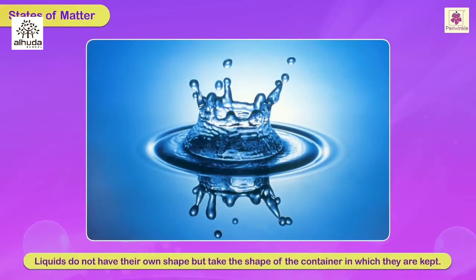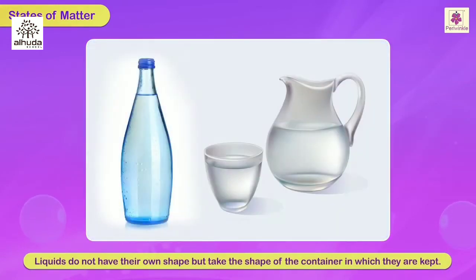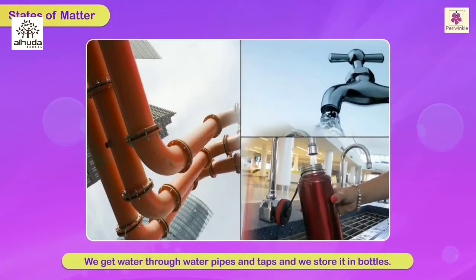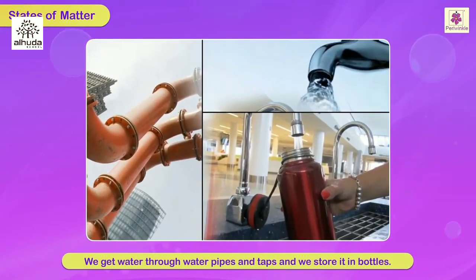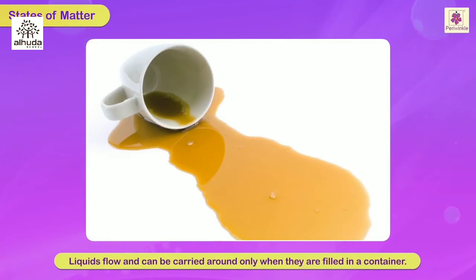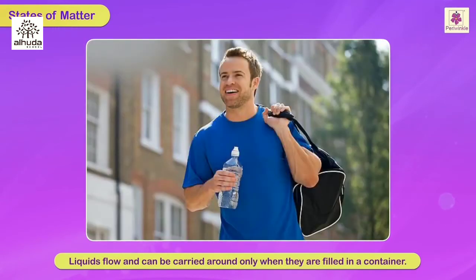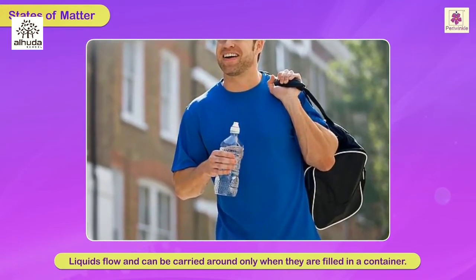Liquids do not have their own shape, but take the shape of the container in which they are kept. We get water through water pipes and taps, and we store it in a bottle. Liquids flow and can be carried around only when they are filled in a container.